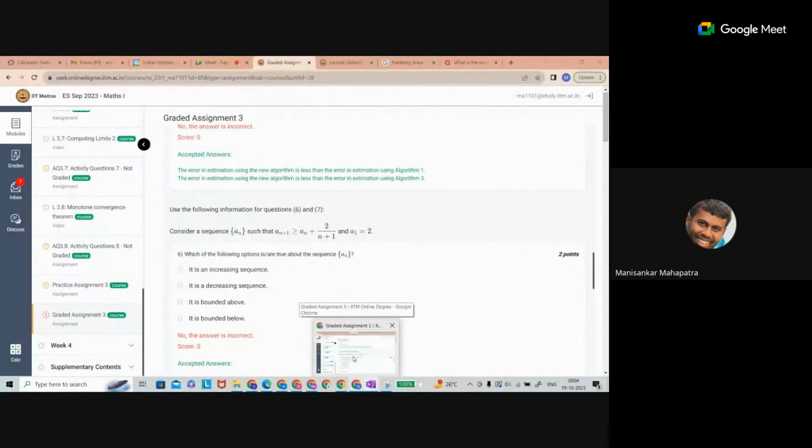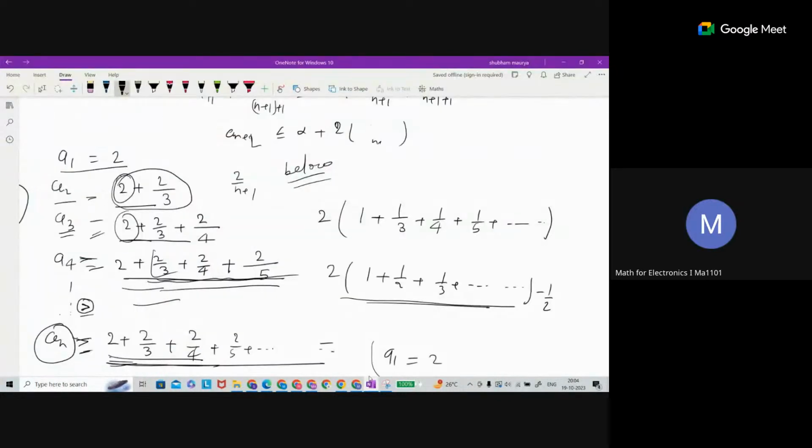Sir, how can we put this on Desmos? Which one, this series? Yes, sir. Any series, if you want to put it in, then in place of n you can assume x, because x is any real number, and natural numbers are part of the real numbers. See, n is increasing means x will also increase, right? For real numbers I am saying. Yes, sir. n is increasing means our real number is also increasing.